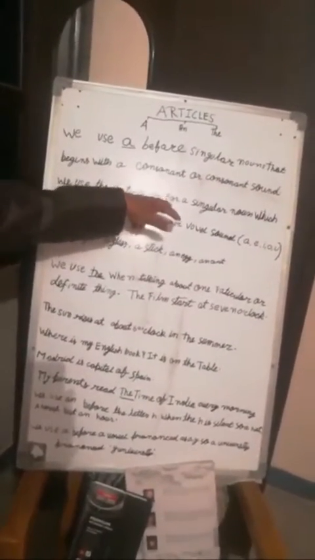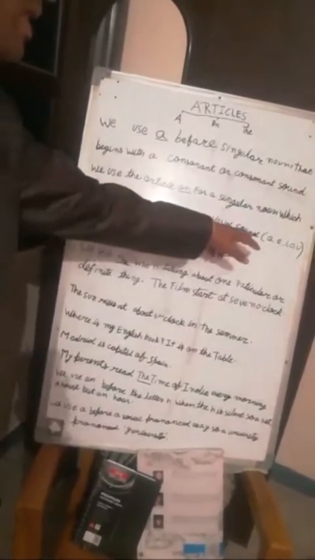We use the article an for a singular noun which begins with a vowel or vowel sound, like a, e, i, o, u. So we use a when the sound starts with a consonant. We use an when the sound starts with a vowel.